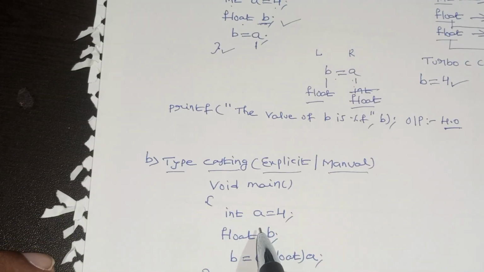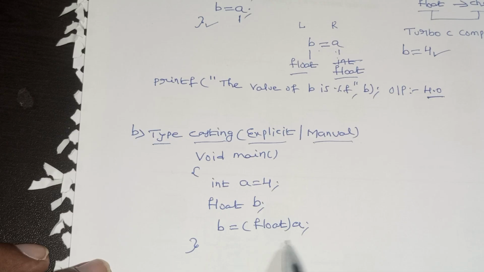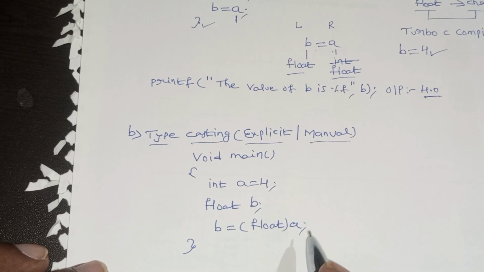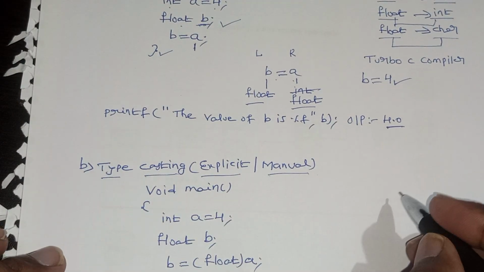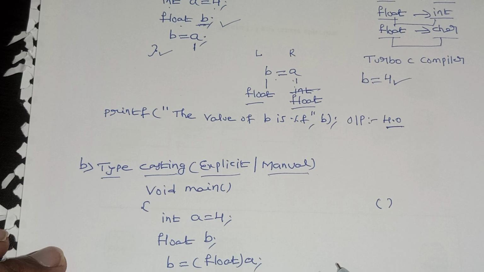So void main, int a equal to 4. Float b. Now b equal to float of a. Here there is one casting operator. It means this is called the casting operator. Two braces you have to give.